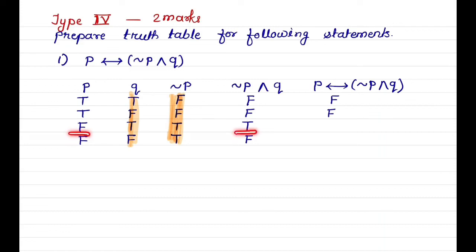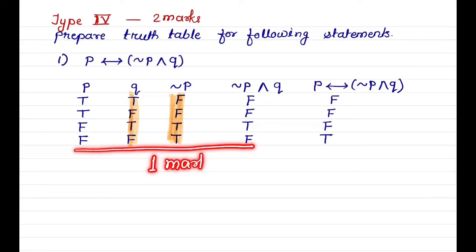Here F double implies T is equivalent to F. And F double implies F, that means both statements have the same truth value. So their double implication is true. These 4 columns carry 1 mark and the last column carries 1 mark. This is the mark distribution for the exam.